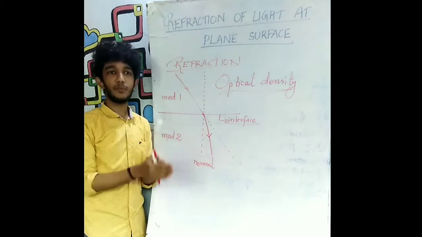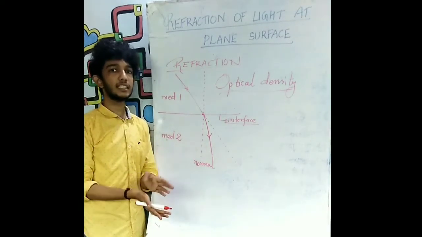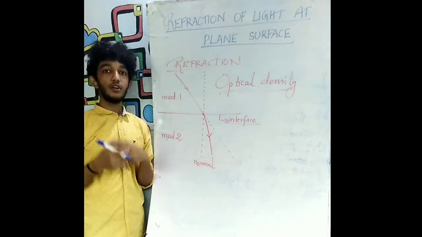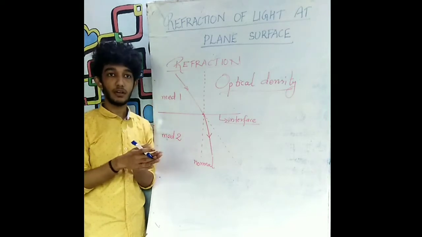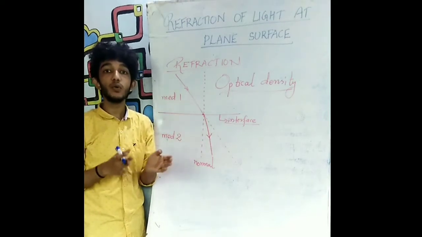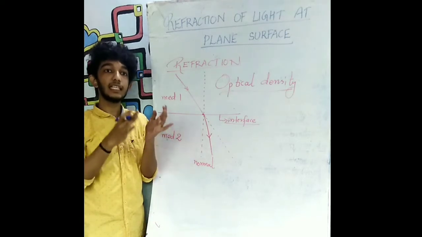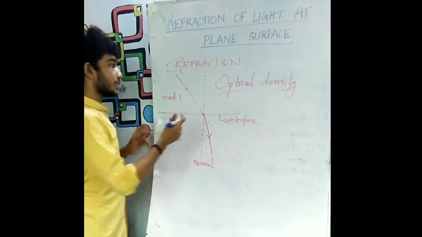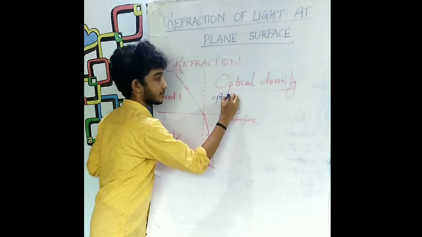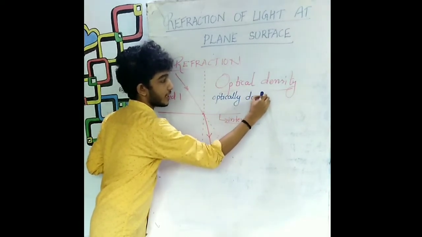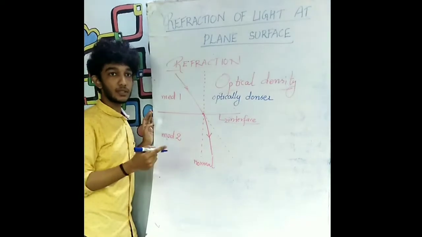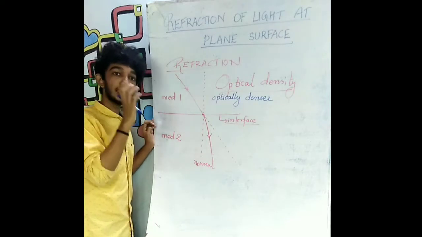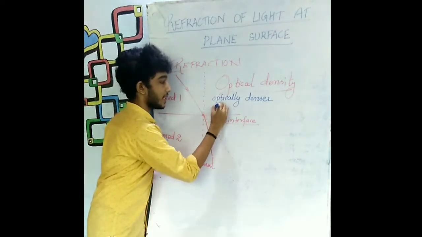We know what normal density is. Density is equal to mass by volume. But optical density is something different. Optical density is measured in terms of how well a material is able to slow down light. If light is getting slowed down when it passes through the material, it is said to be optically denser. And if the speed of light increases when it passes through a material, the medium in which the speed of light is more is known as an optically rarer medium.